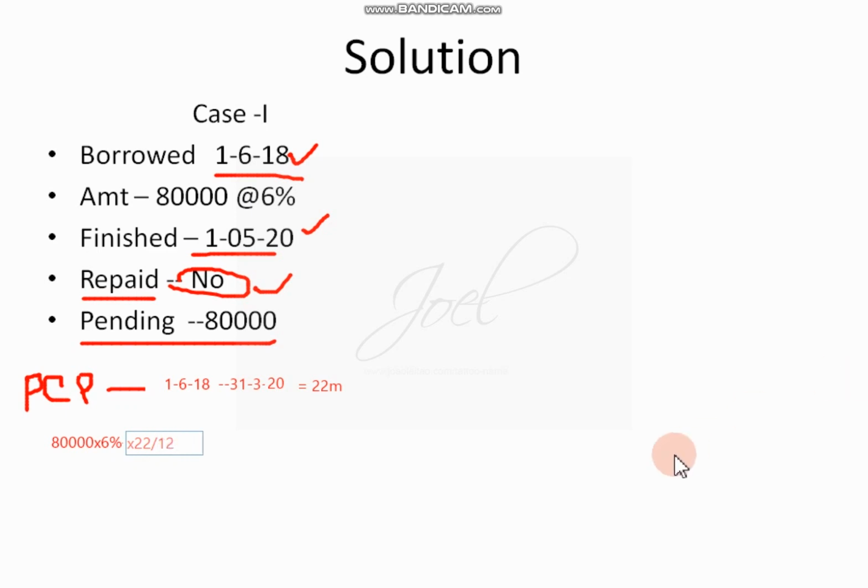So you have to get the answer for this calculation. Your answer will be 80,000 into 6% into 22 divided by 12. So you will get an amount there.